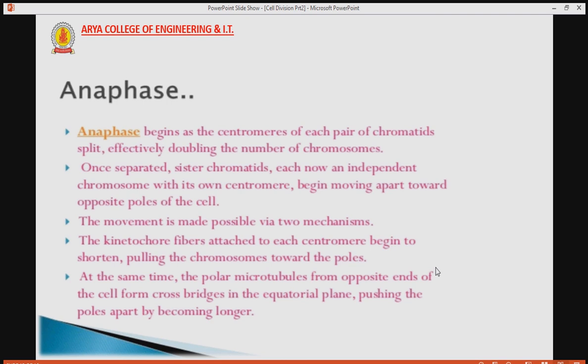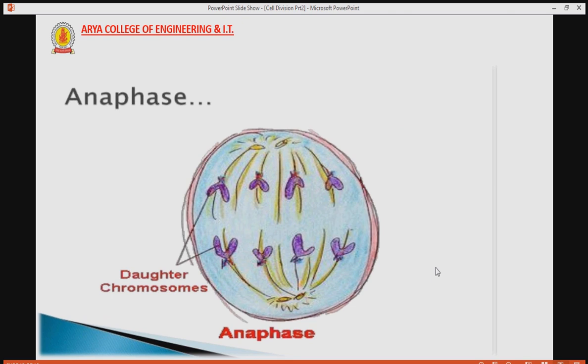At the same time, the polar microtubules from the opposite ends of the cell cross in the equatorial plane, pushing the poles apart by becoming longer. Hence, the kinetochore fiber and the spindle fiber are both responsible for the movement of the chromosome.